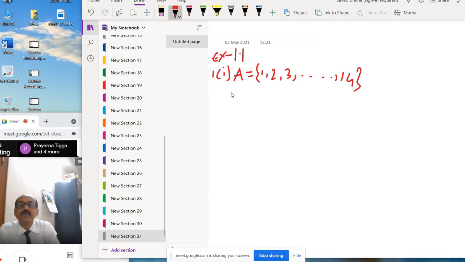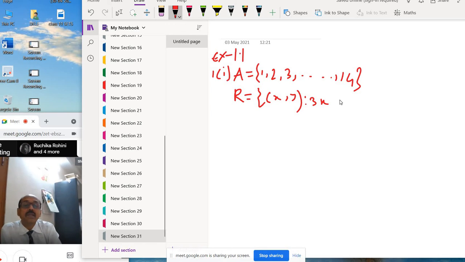So R equals the set of ordered pairs (x, y) such that 3x − y = 0. This is the relation. 3x − y = 0 means 3x = y, so y = 3x.